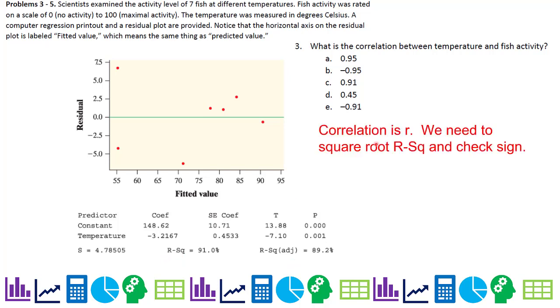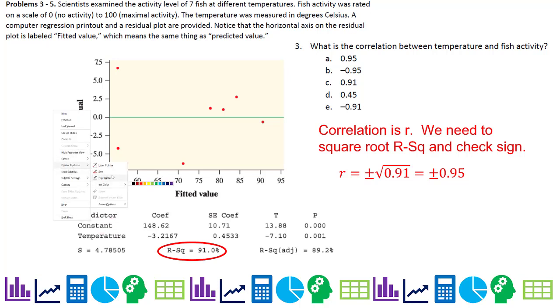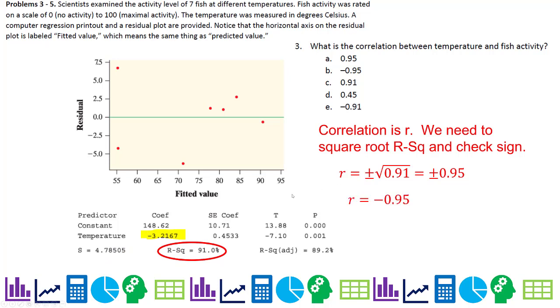So correlation is R. We need to take the square root of R² and then check the sign. So taking the square root of this, always change it to a decimal. We get 0.95. Now I have plus or minus to remind me that I need to double check what the sign should be. Well, the sign is related to the slope, so here's the R², which we have, and let me go ahead and highlight right here. This is the slope right there, okay? The slope is negative, so that means that the correlation has to be negative, so our answer is B.